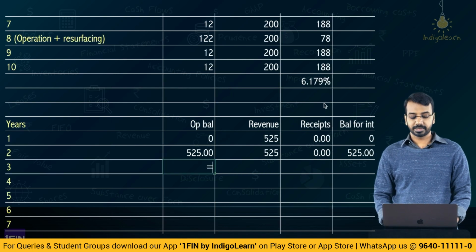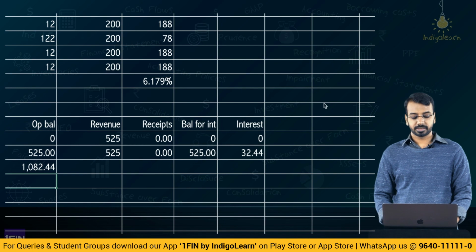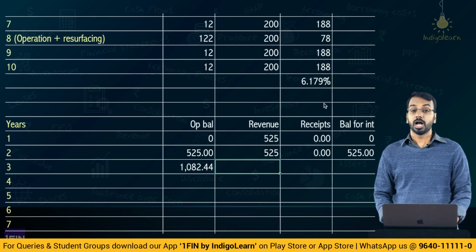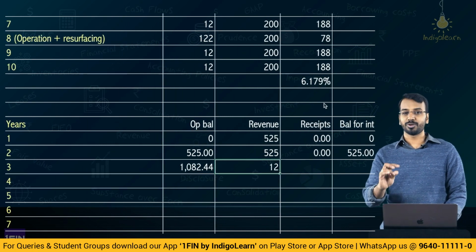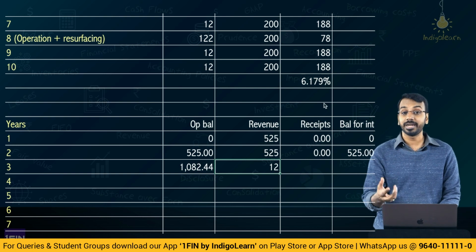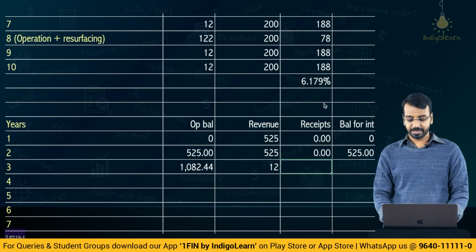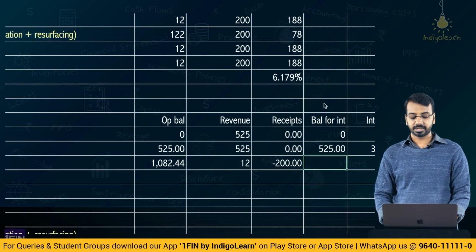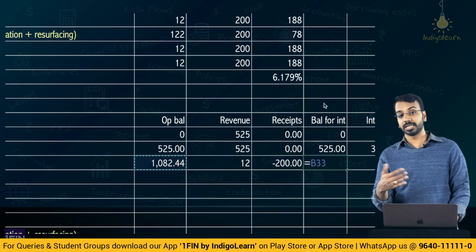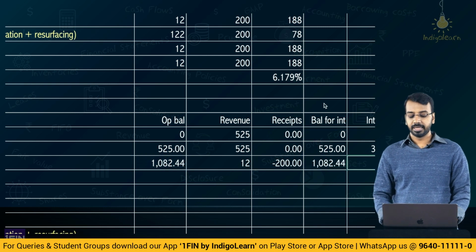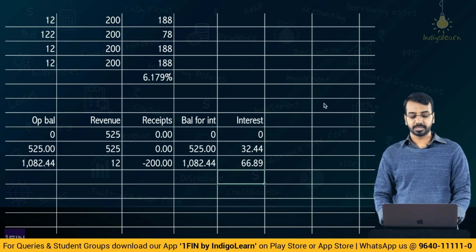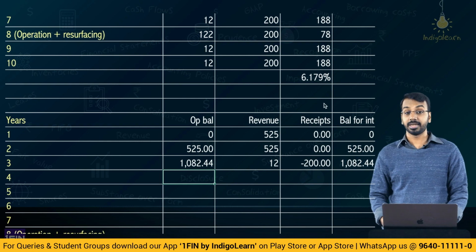Come to year 3, opening balance is opening balance for the previous period plus revenue minus receipts plus interest, you get 1082.44. How much is the revenue recognized? 12. Why? Because now we have started operating the road. Are there any receipts? Yes, 200 is the receipt. What is the balance for interest? Balance for interest is your opening balance because other cash flows are happening towards the end. And how much is the interest? Interest is 66.89.